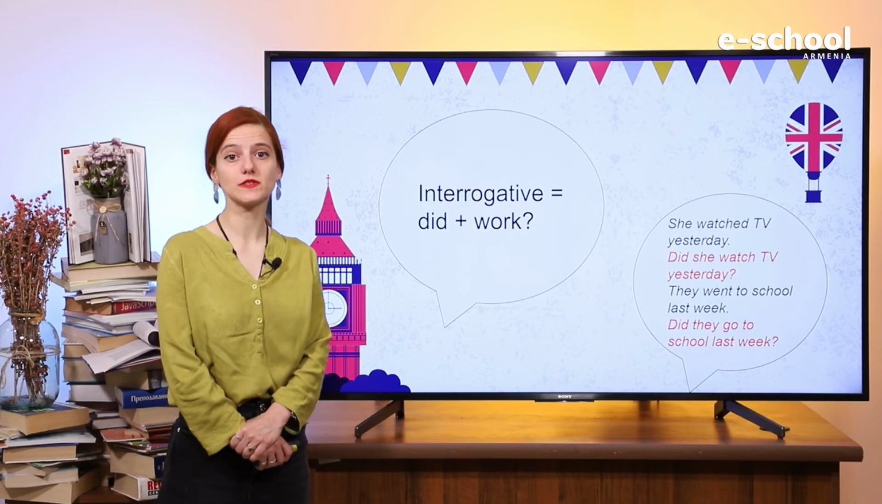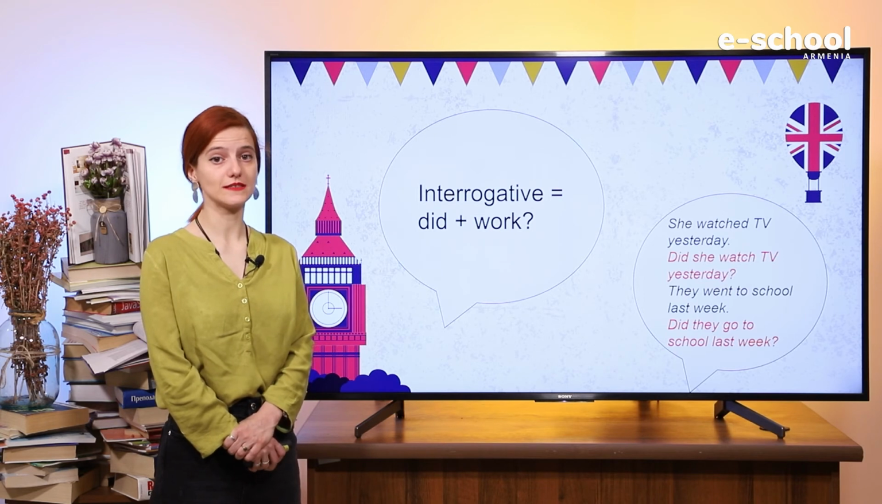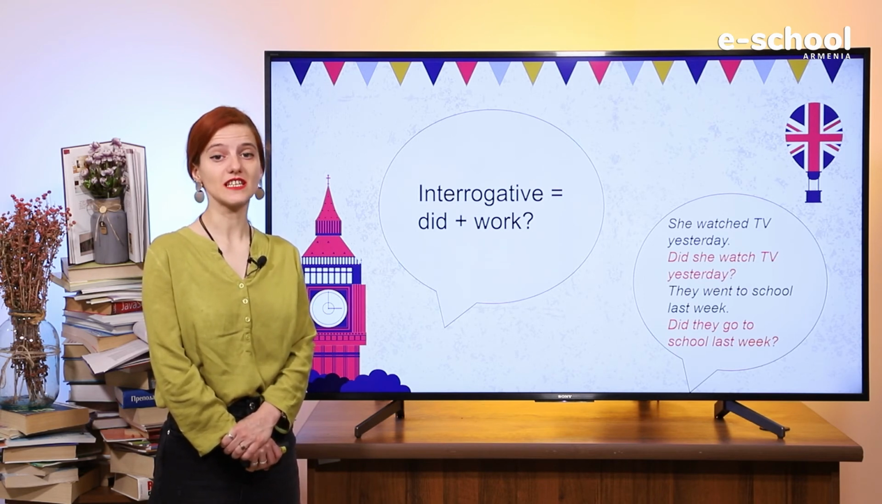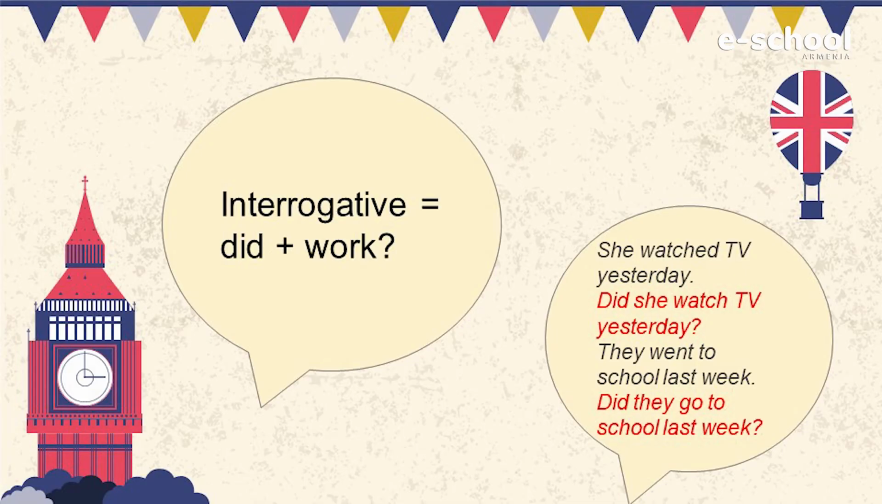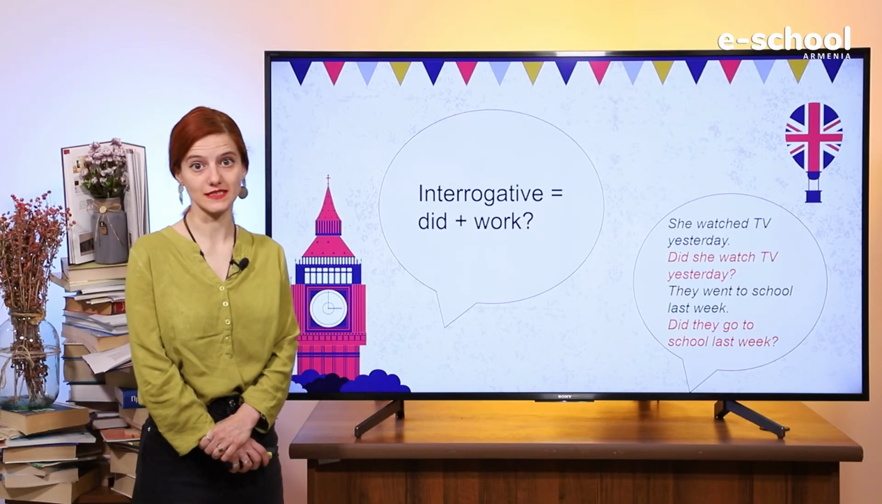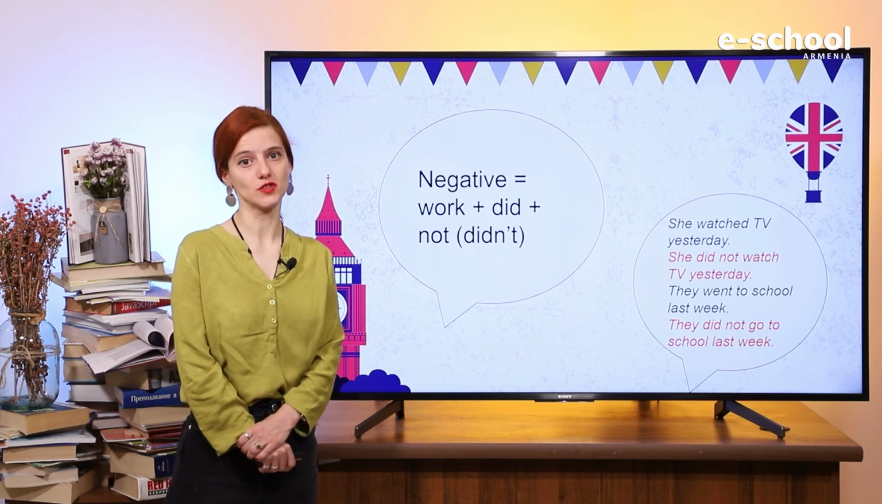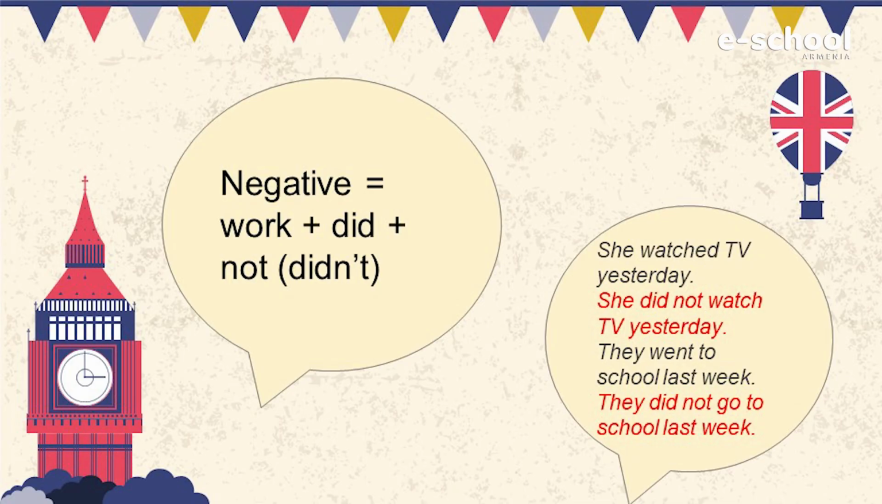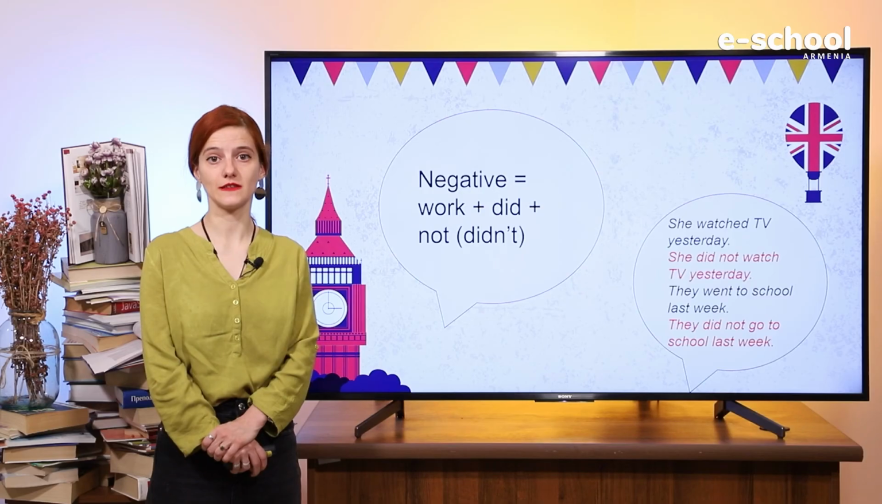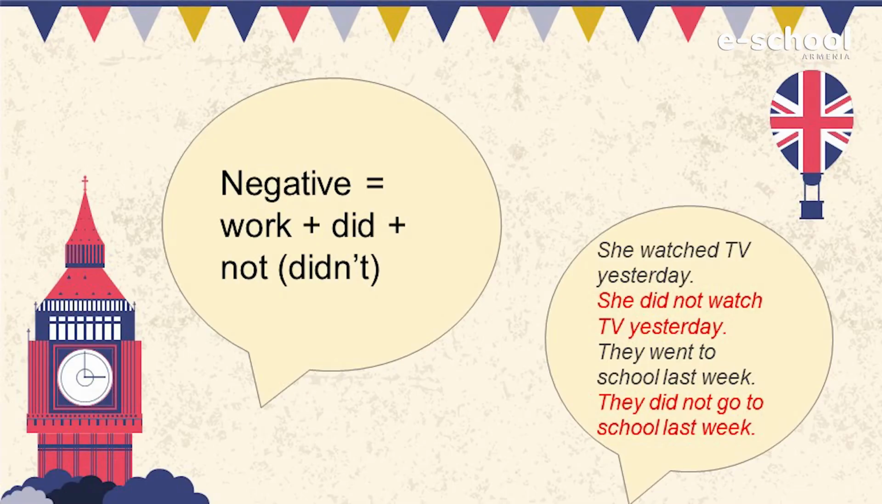Notice when we use interrogative form, we use did plus the verb we use in the present simple form. She watched TV yesterday. Did she watch TV yesterday? Negative form is did plus not plus the verb. And again, notice that we use the verb in negative form in the present simple form. She watched TV yesterday. She did not watch TV yesterday.